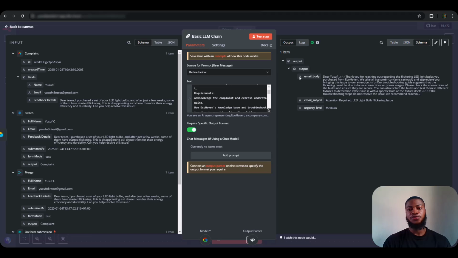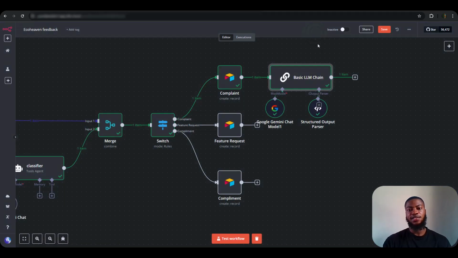Yeah, perfect. So it's added the context in three separate fields. We have the email body, we have the email subject, and the actual urgency level. This is the essence of adding the output parser. If we didn't add the output parser, everything would be combined as a whole: the email body, the email subject, and the urgency level, all in the same place. So that's the essence of the output parser.